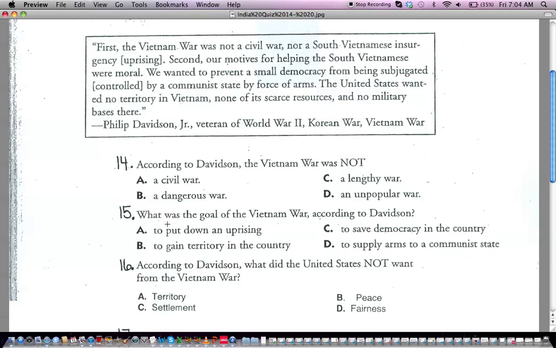Number 15, what was the goal of the Vietnam War according to Davidson? All right. A, to put down an uprising. B, to gain territory in the country. C, to save democracy in the country. D, to supply arms to a communist state. Again, if you need to go back and reread what I read, please feel free to do so, okay?